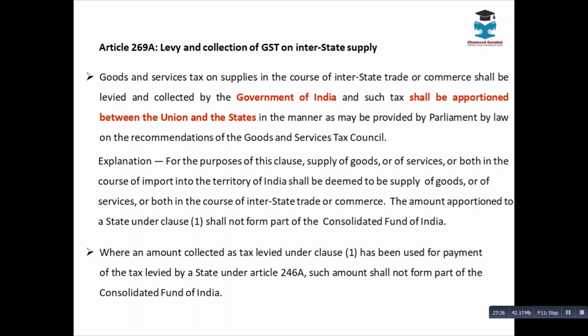In other words, IGST has to be apportioned between the Union and state governments. After making the payment to the state governments, whatever amount remains out of the pool of IGST will go into the Consolidated Fund of India. So the amount of IGST collected will not go directly to the Consolidated Fund of India. Am I clear? Okay.